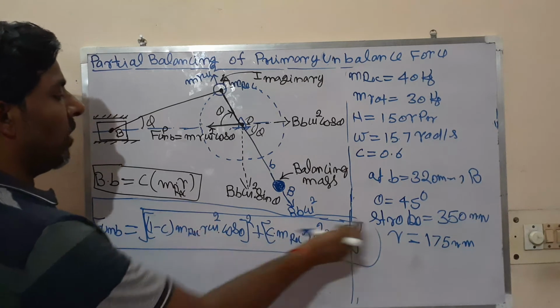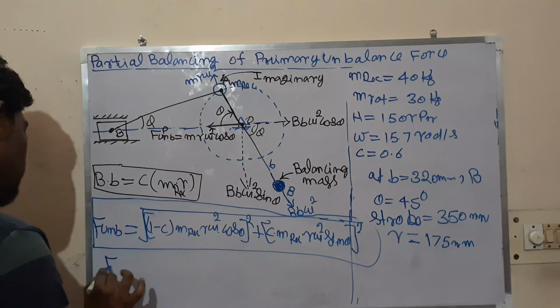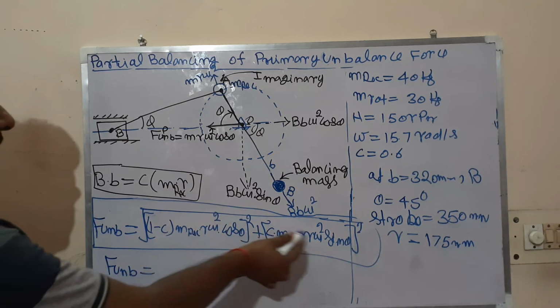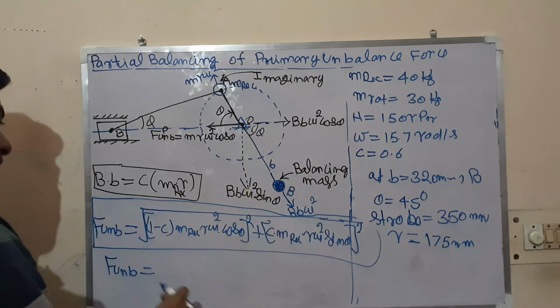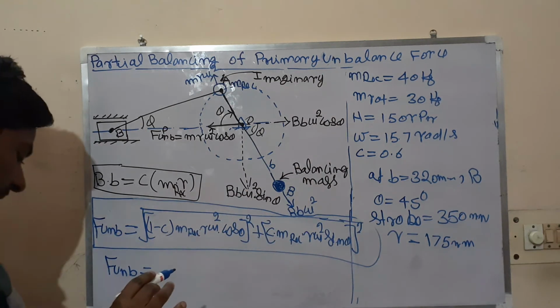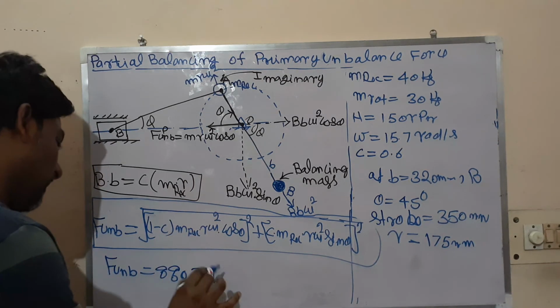You put all the values in SI units. From this you can get the unbalanced force, because c is known and everything is now known. Just put the values and you will get the unbalanced force as 880.7 newtons.